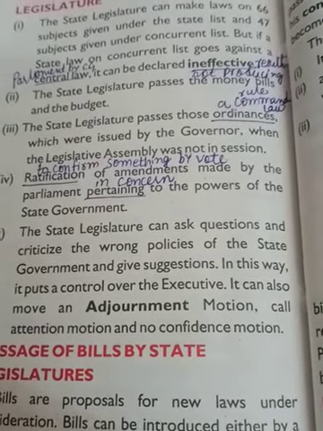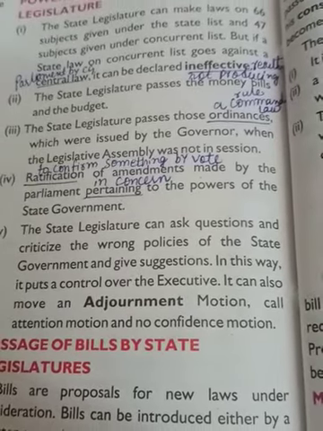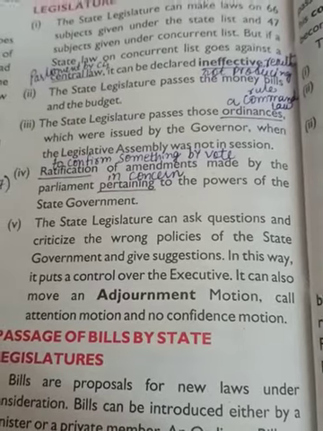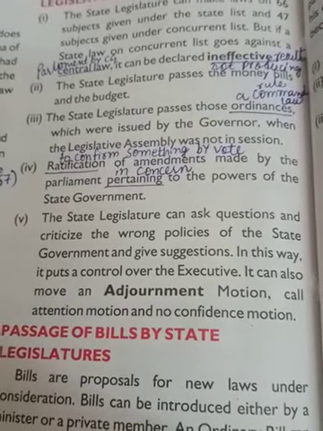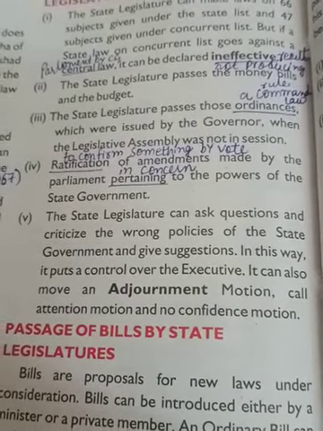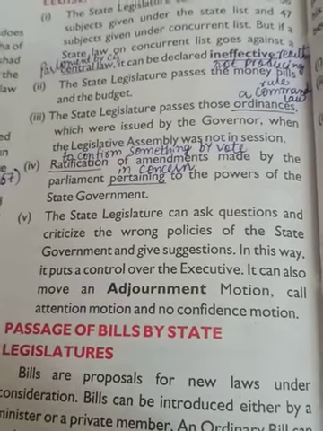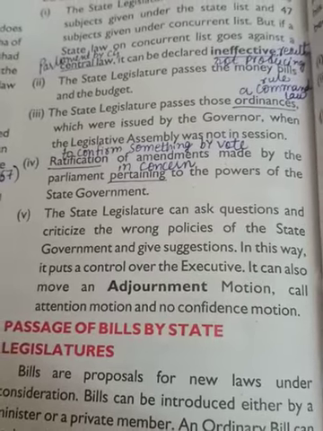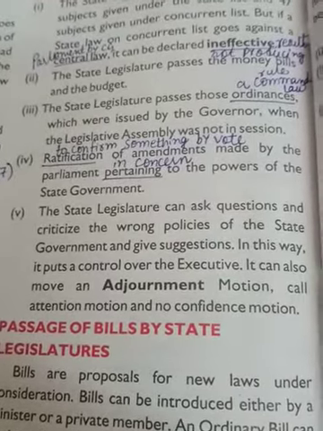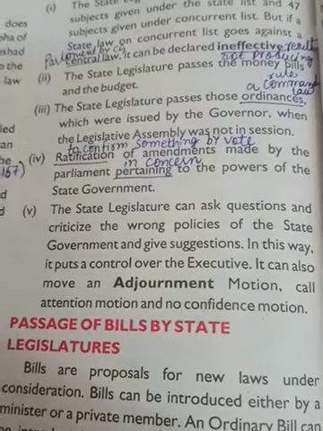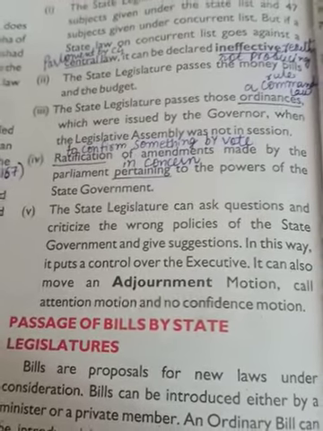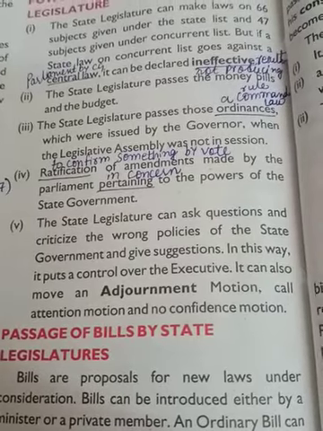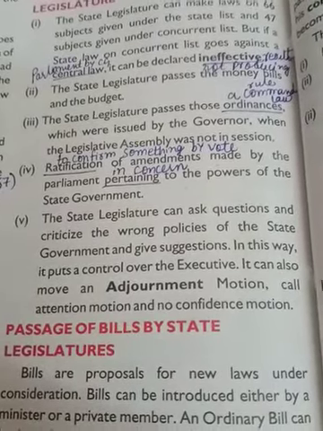Money bills refers to laws only, and those laws are related to the borrowing and expenditure of the government, or laws related to spending of money, that is, how much money is spent by the government or how much money is borrowed by the government and for what purpose. That is all included in the money bill. So it is a draft law. The state legislature passes the money bills and the budget.